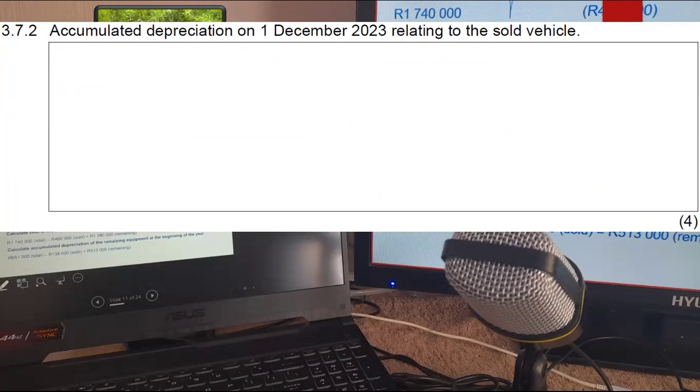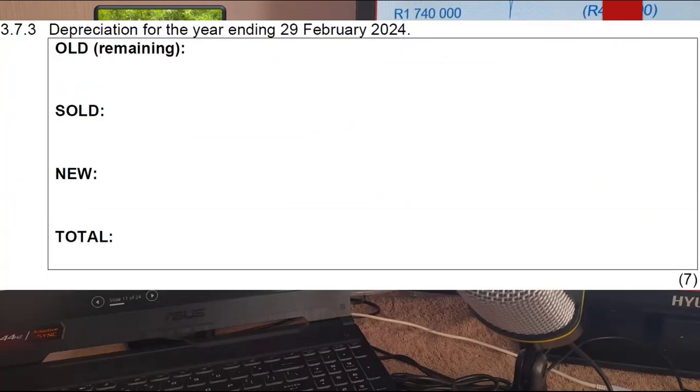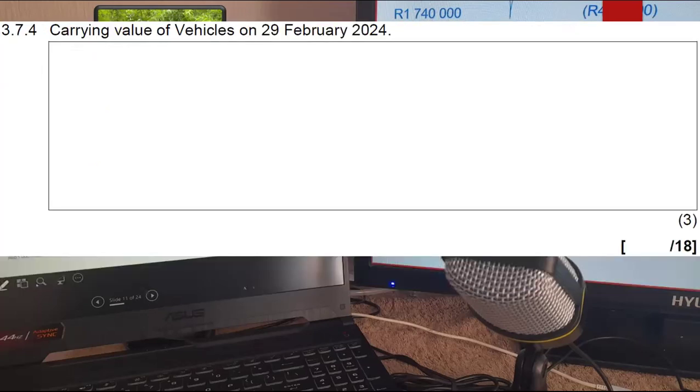I need to highlight that. We also need to calculate depreciation for the year ending the 29th of February, which is made up of the old vehicle sold, new, and the total. The last part requires us to calculate the carrying value of vehicles on the 29th of February 2024.